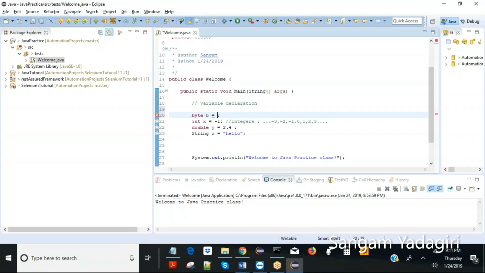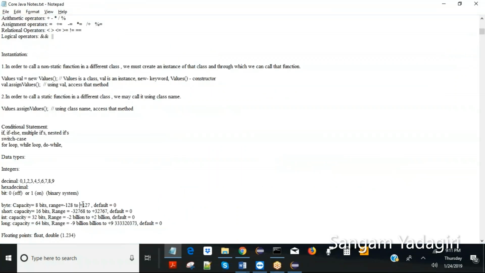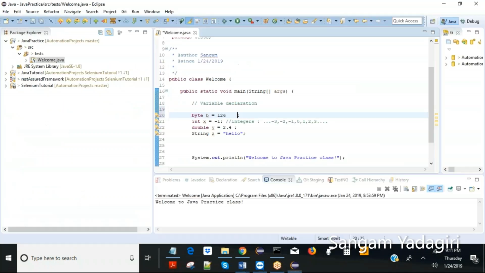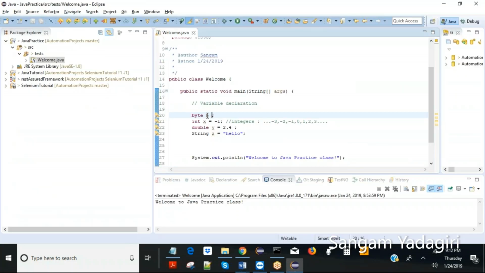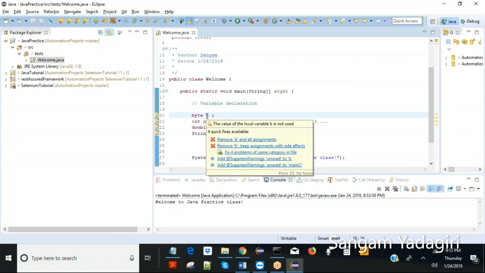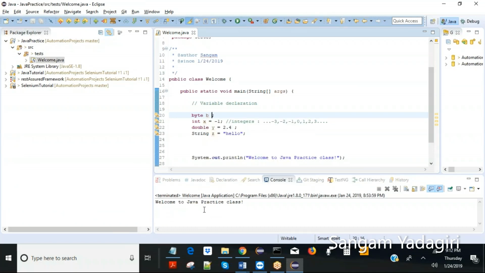126. Let's see if 126 is valid or not. Immediately you will say, because there is no error, 126 is valid. Why? Because it lies in the range -128 to +127, because there is a 0 inside. That's why there is one less on the positive side. And if you do not assign any value, there is a default value assigned, which is 0. How would I know? If I print this B to the console, it will print 0.